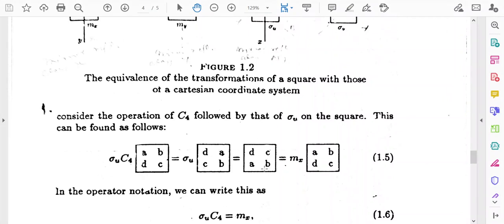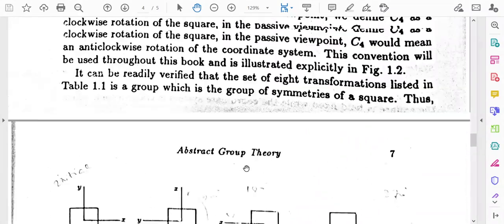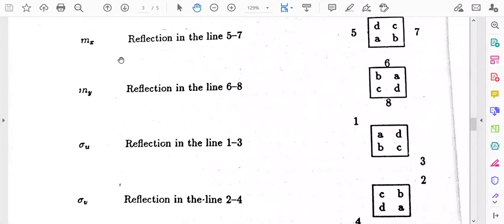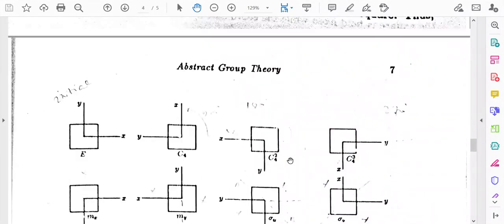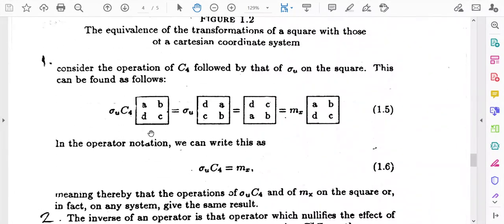But this pattern is equivalent to what we obtain if we operate mx on the initial figure ABCD, because this indexing pattern is exactly the same when mx has been operated on the square. In case of mx you have obtained the pattern DCBA. So if we operate C4 and sigma u successively, then this operation is equivalent to the operation of mx. So we can say sigma u C4 is equal to mx.